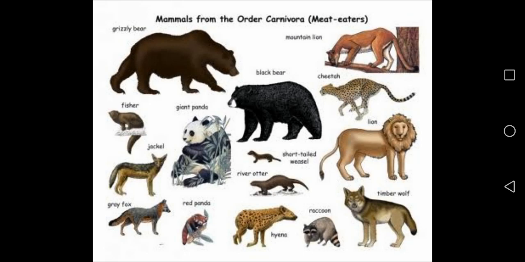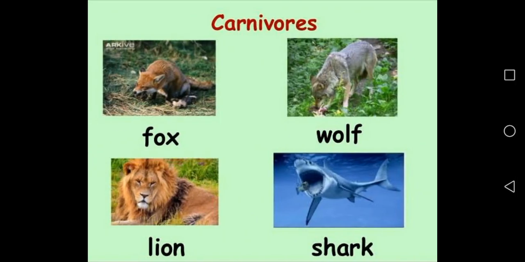And the third feature is they have sharp claws on their feet to catch their prey, to catch their enemies. Now see pictures of carnivores: fox, wolf, lion, shark.